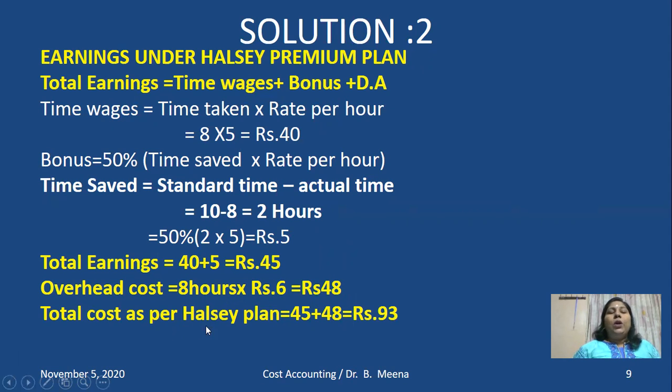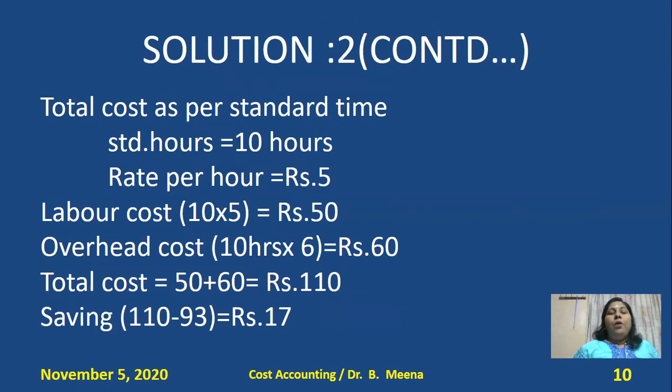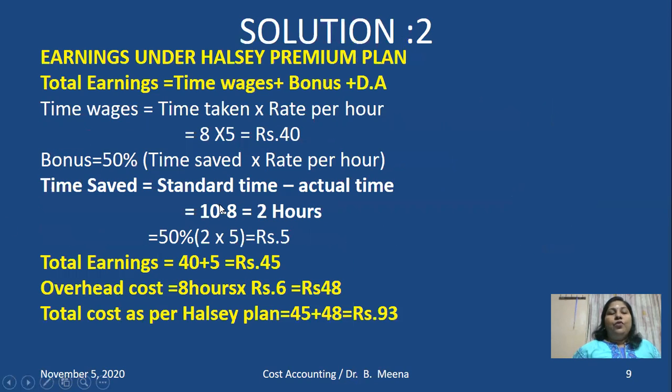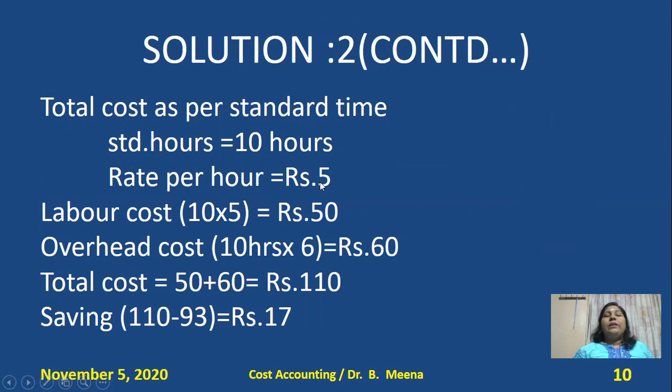So what is the total cost as per the Halsey plan? 45 rupees is the earnings and 48 rupees is the overhead cost, so the total cost as per the Halsey plan comes to 93. In case you are working out the cost as per standard time, what will the real cost be? Let me check the difference. Standard hours is 10 hours as per this problem, right? What is the standard time? 10 hours.